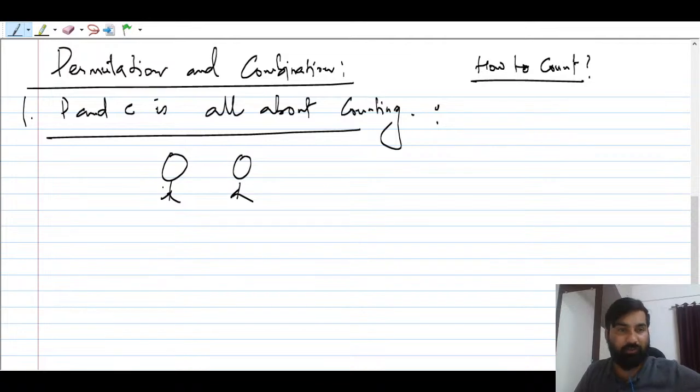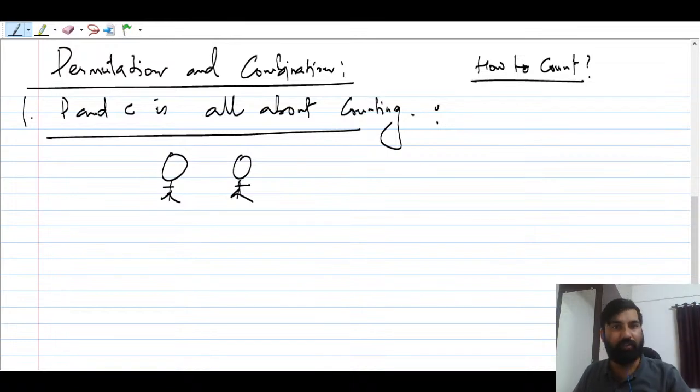Suppose there are two friends, okay, and they decided to take pictures. They are fans of capturing pictures, right? So any cameraman is there and they want to get their picture captured by the cameraman. This happens usually when you go to a party, or when convocation is going on in your college, so after the convocation you take pictures, right? The two friends are there, right? So my question will be how many ways they can take pictures?